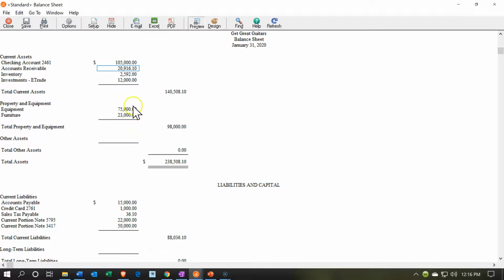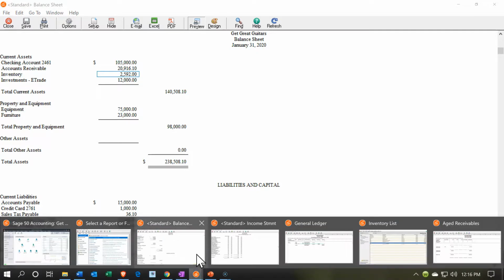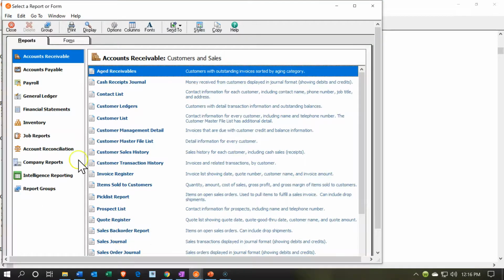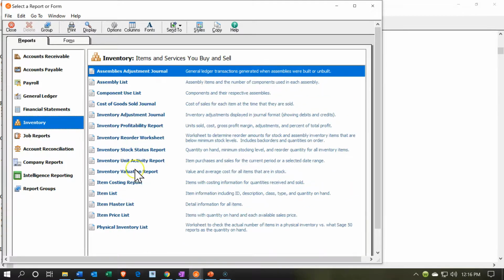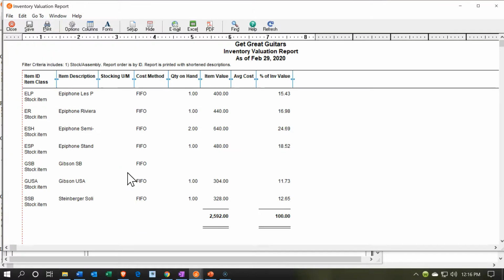And then if we go into the inventory, we also had inventory affected. So we can say, all right, we should go into the inventory and check that out because we should have another report related to inventory. How about an inventory valuation report? If we go into that inventory valuation, we have the Gibson USA. Is that one of these we sold?